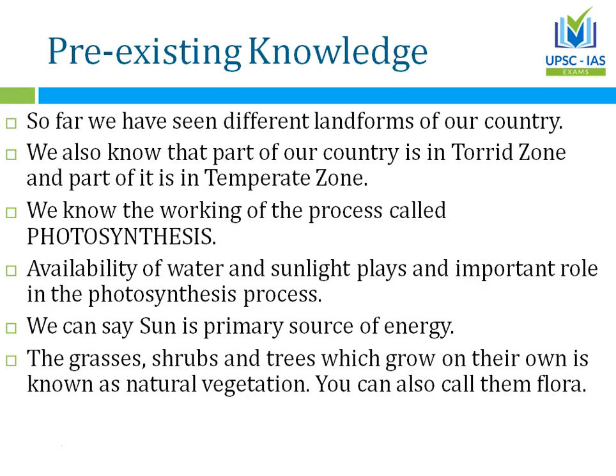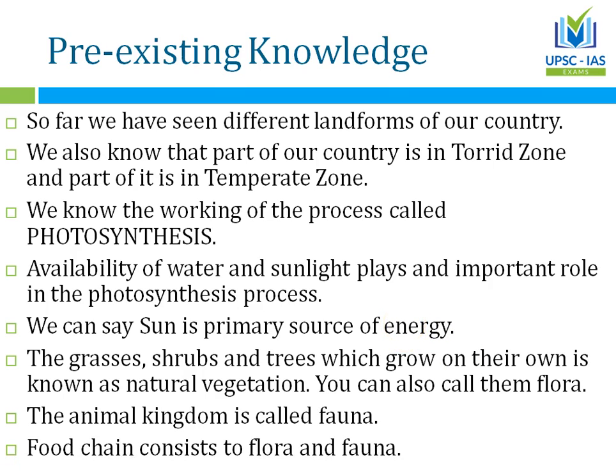The grasses, shrubs and trees which grow on their own, dear friends, are known as natural vegetation. You can also call them flora. The animal kingdom, as I told you earlier, is called fauna, and the food chain consists of both flora and fauna.